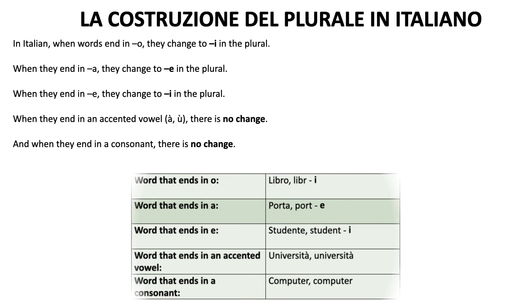The rules applied with some of the words that we just used. Libro, which ends in O, becomes libri, O goes to I. Porta, which ends in A, becomes porte, A goes to E. Studente, which ends in E, becomes studenti, E goes to I. Università stays università because that A is accented, and computer remains computer because it ends in a consonant, so it remains the same. Words that end in consonants in Italian tend to be borrowed from other languages, such as computer, which comes directly from English, so they don't change in the plural.